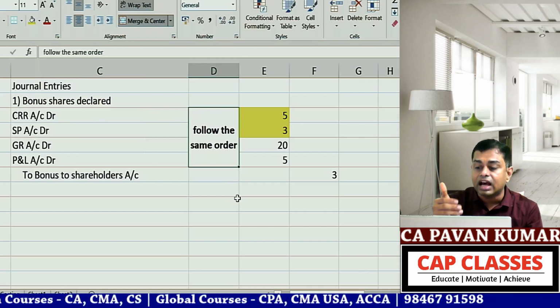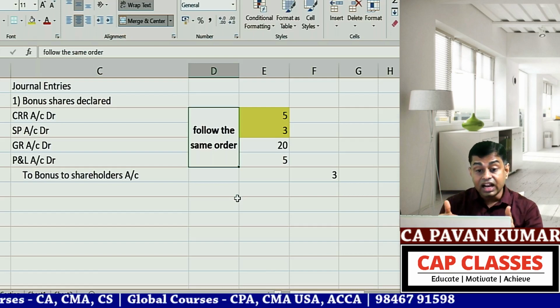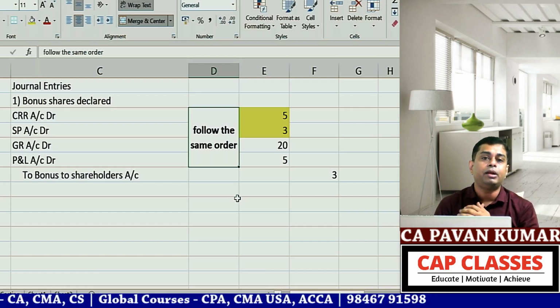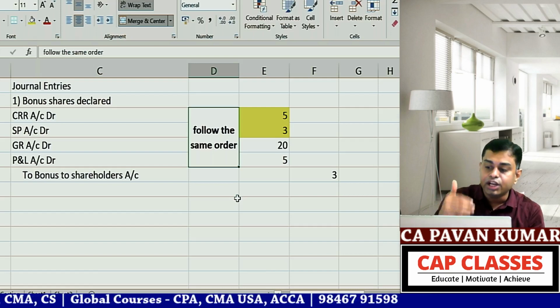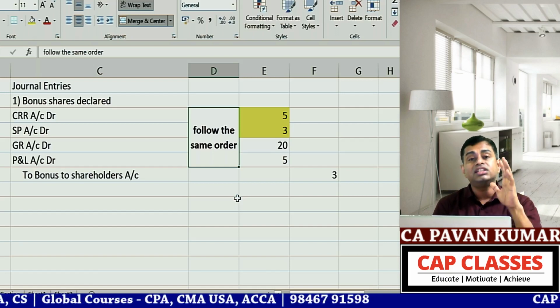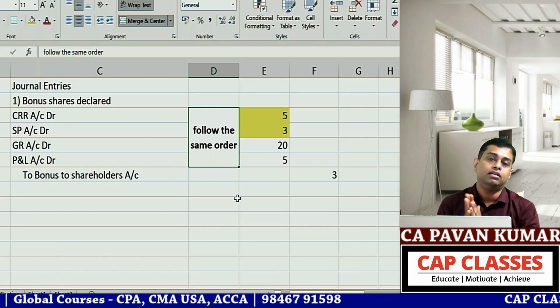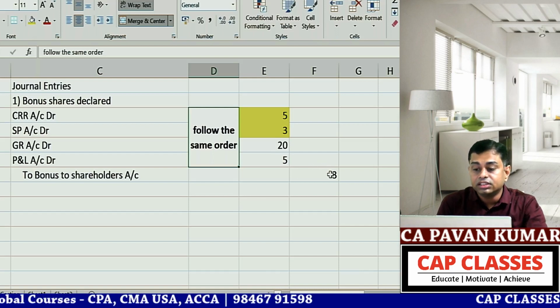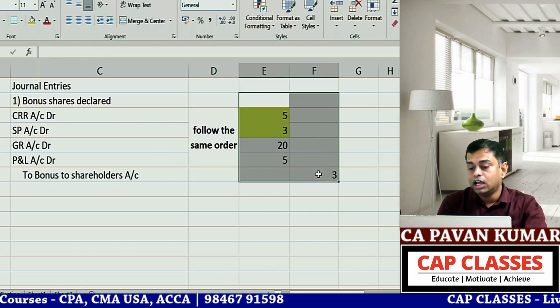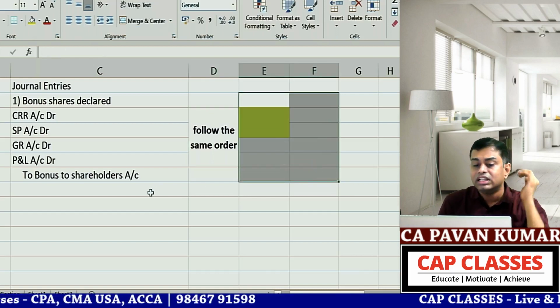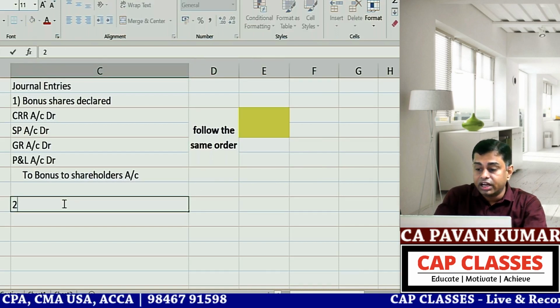So even while solving a question, follow the same order. First utilize CRR. If CRR is exhausted, then utilize security premium. If security premium is exhausted, then utilize general reserve. If general reserve is also exhausted, then utilize P&L. You understand this? Follow the same order. This is journal entry 1. Journal entry 2.